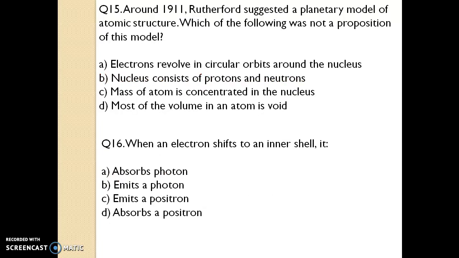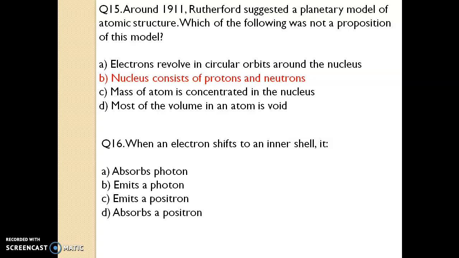Question number 15. Around 1911, Rutherford suggested a planetary model of atomic structure. Which of the following was not a proposition of this model? Your answer is nucleus consists of protons and neutrons.